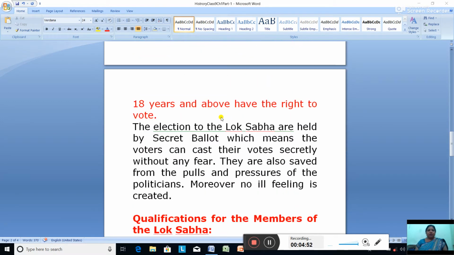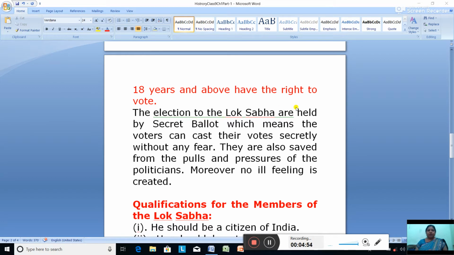Then how are the elections to the Lok Sabha held? They are held by secret ballot. What is the meaning of secret ballot? It means voters can cast their vote secretly without any fear.